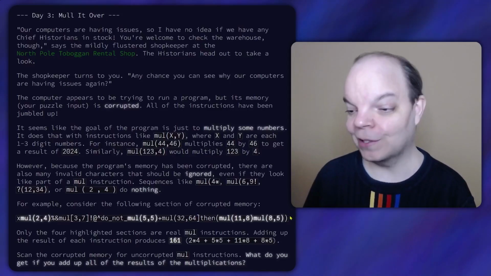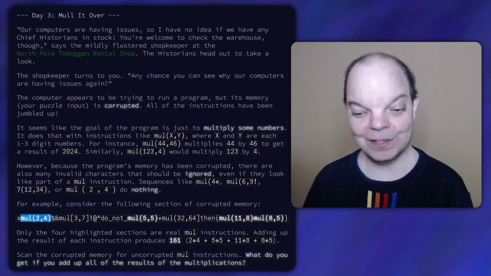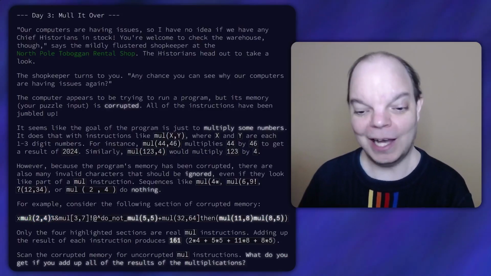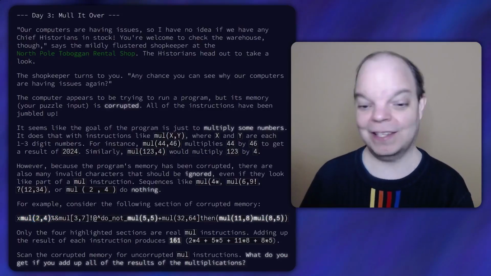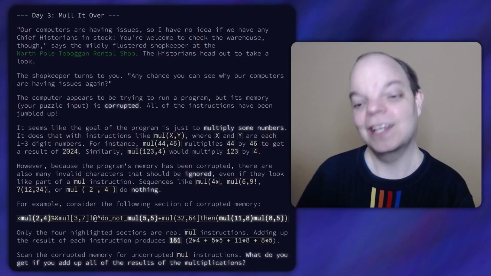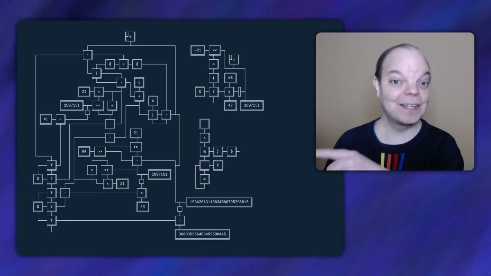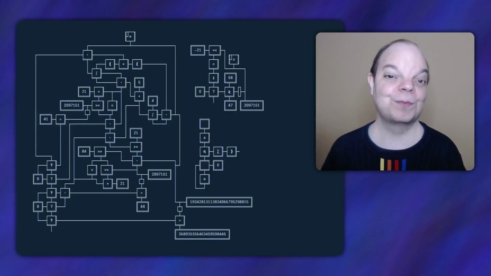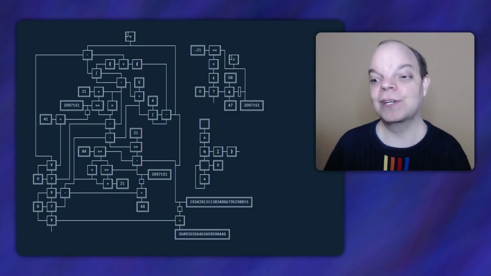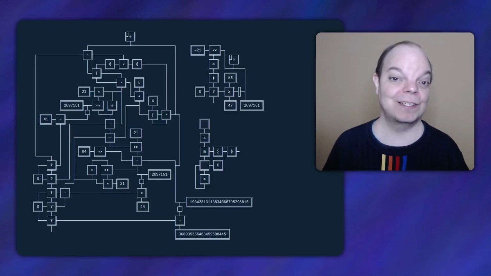We were given a long string like this, containing several instances of this kind of pattern. We have mul open parenthesis, then some number, comma, some more numbers, and a close parenthesis. And we were supposed to find all occurrences of that within the string. And if you watched that video, you know that the solution that I wrote then looks like this. We looked for the mul open parenthesis by hand.